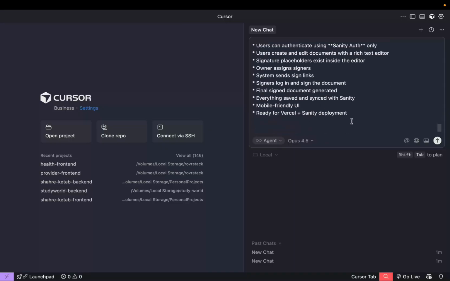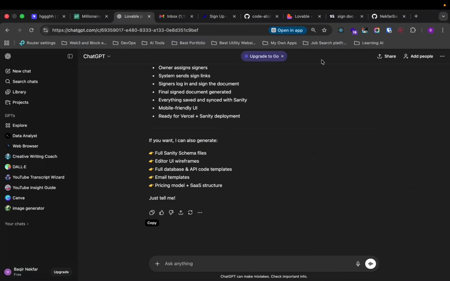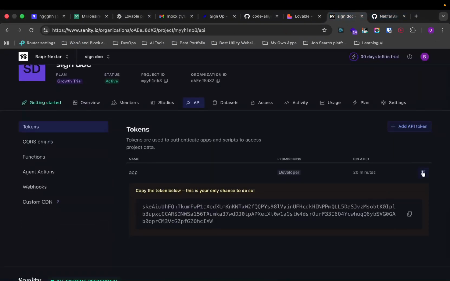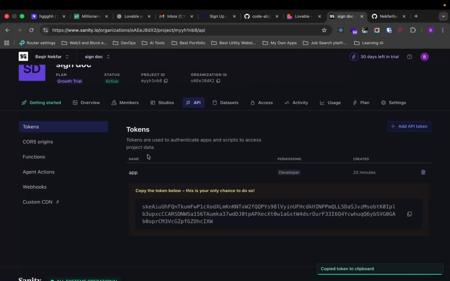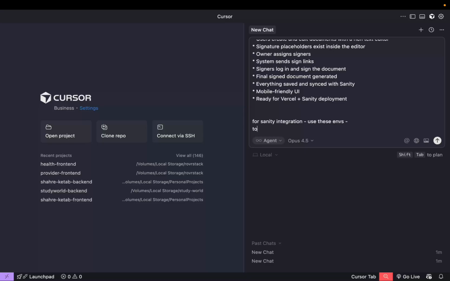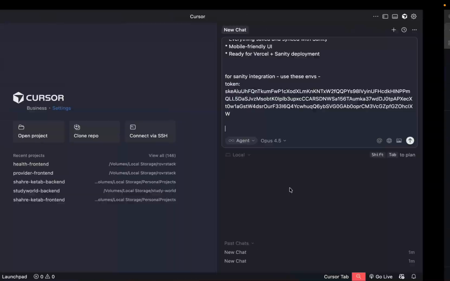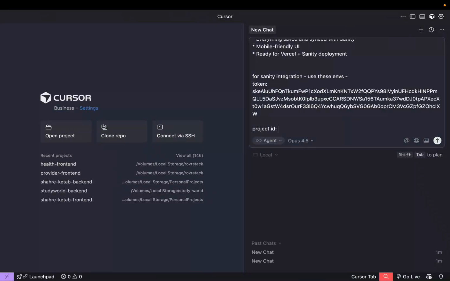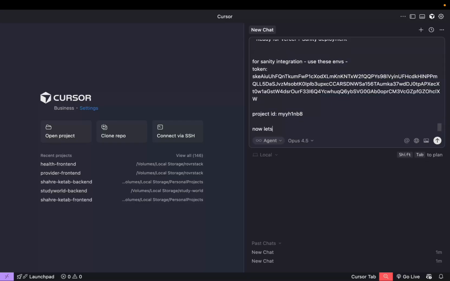And now I will give two more things, okay? For sanity integration, use these ENVs, okay? And what are those ENVs, guys? One is this access token, it's going to be the token, and this is the token. And then we have the project ID, which is this one. All right, so we have all the information, and now let's build this app.